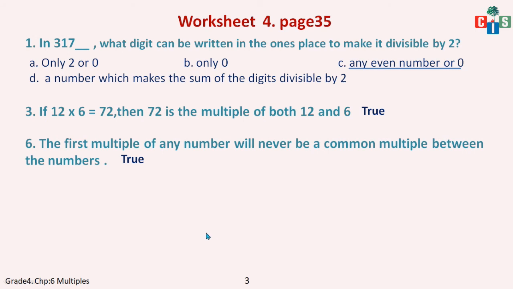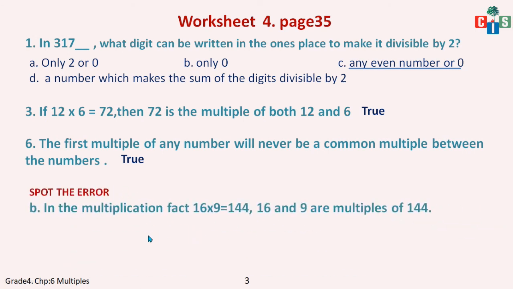Okay, now we will spot the error, which is in the multiplication fact: 16 multiplied by 9 is 144. Okay, so 16 9s are 144. Then it says 16 and 9 are multiples of 144.